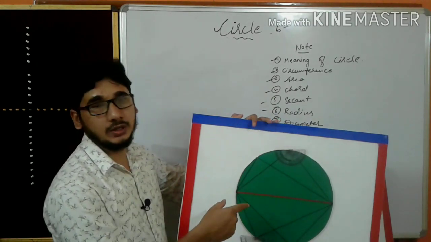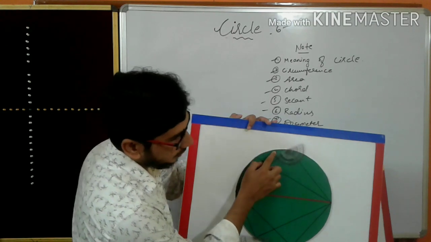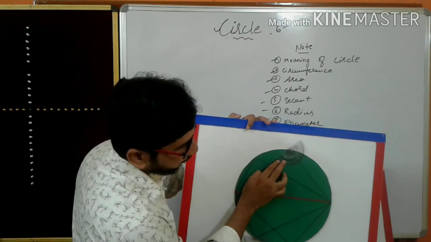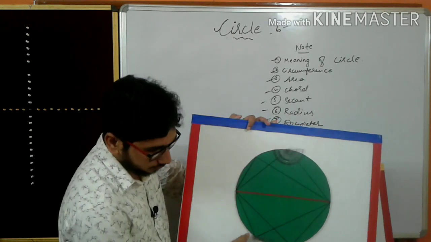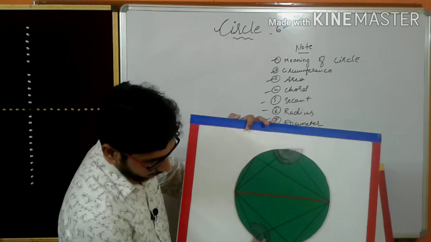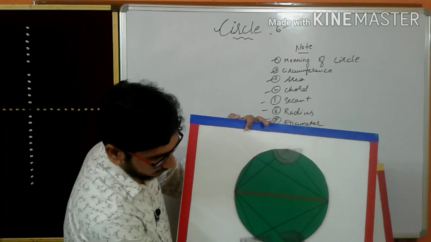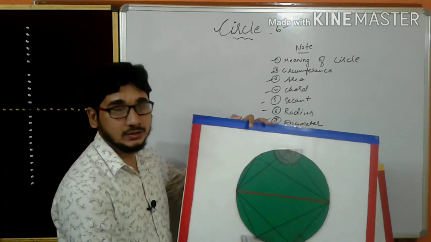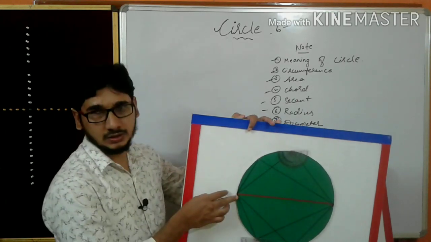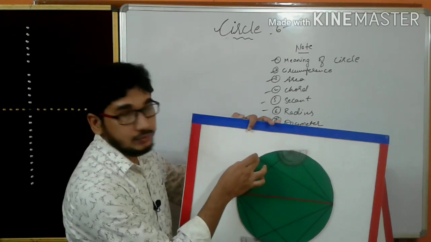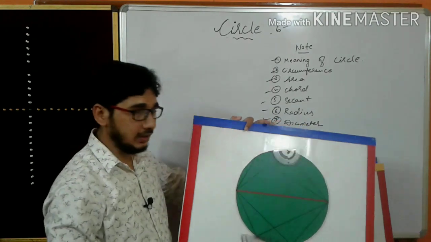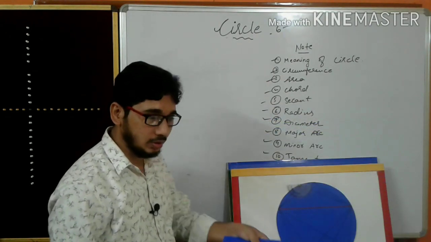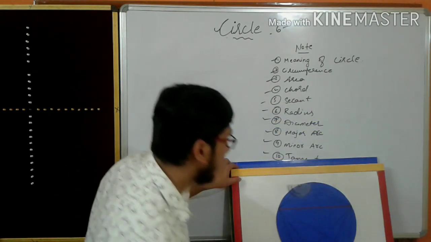This type of model you can do at home also. See, if you measure, you will get exactly 90 degrees. 10, 20, 30, 40, 50, 60, 70, 80, 90. Wherever you do it, you will get 90 degrees only. In the sense, when you draw the diameter in the circle, the angle at the circumference always forms 90 degrees. Okay, so let us go for another model. What is that? This one.